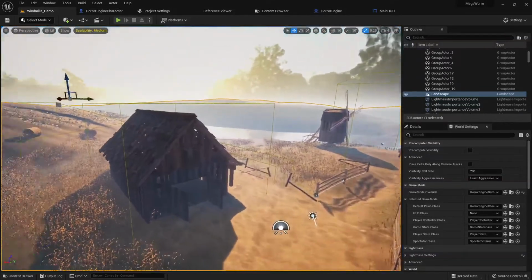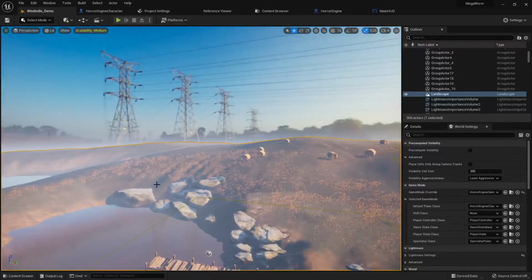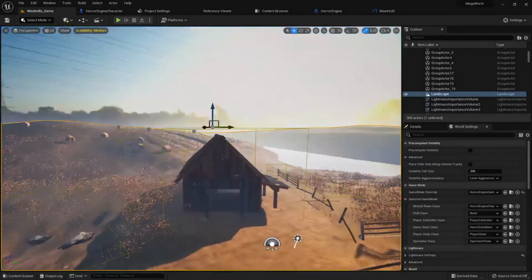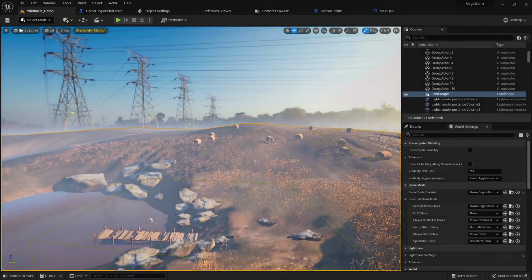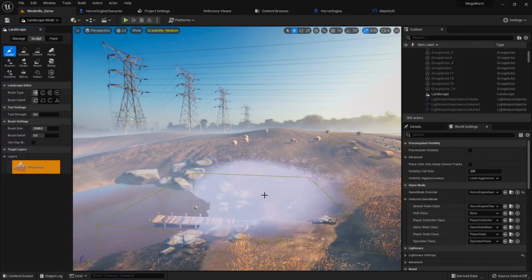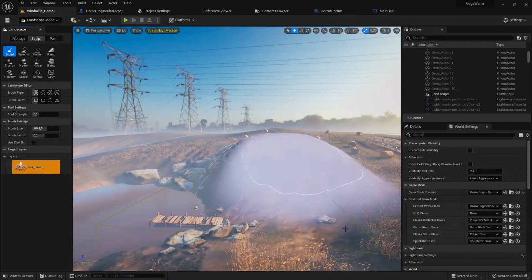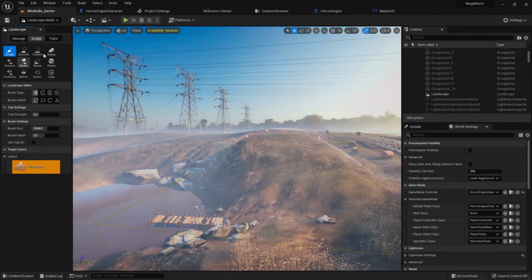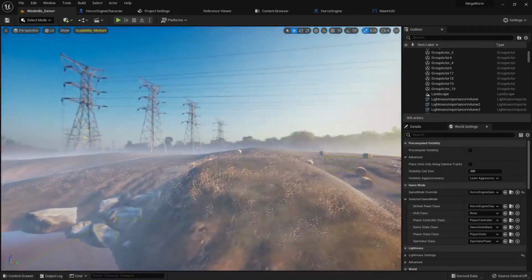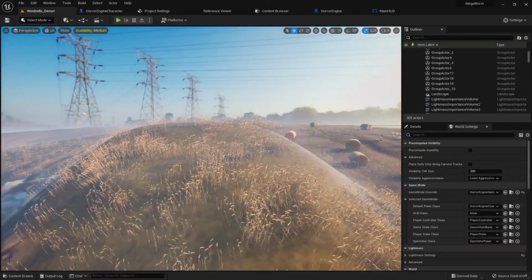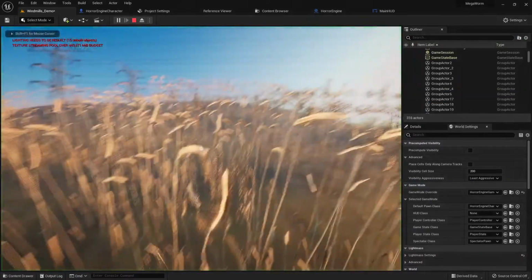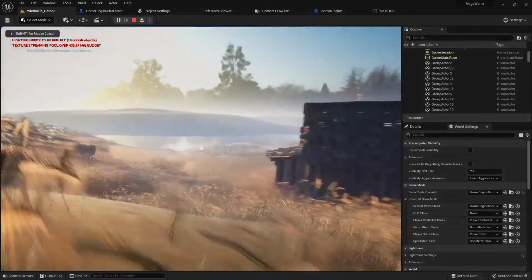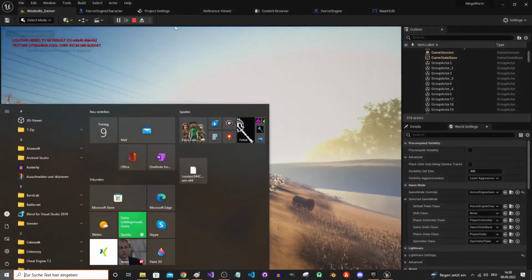You say, okay, let's change these hills here. How can we change the hills? Very easy. We select the landscape, go to landscape mode, and then let's make a little bit of something new. You can see I made my own hill now, but I don't want to change too much right now. I changed this hill a little bit, and I can test it. Yes, my own hill. And you can change the landscape like you want.